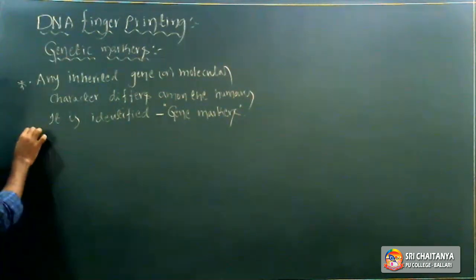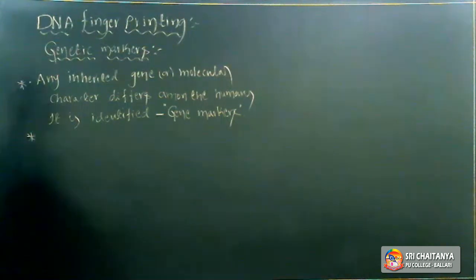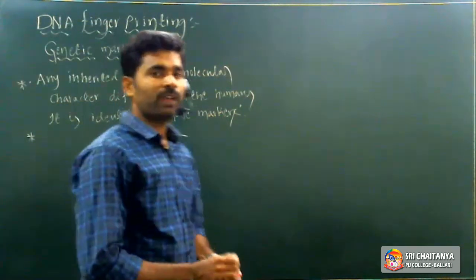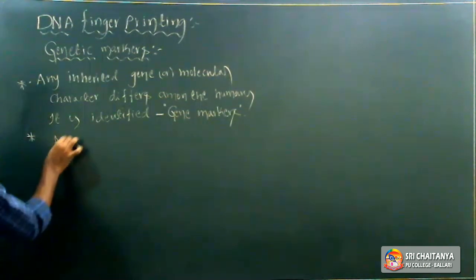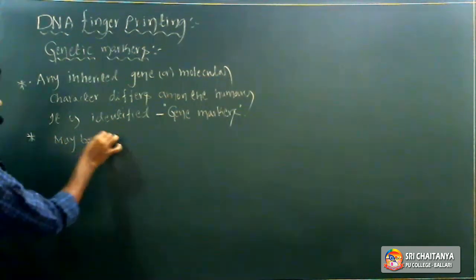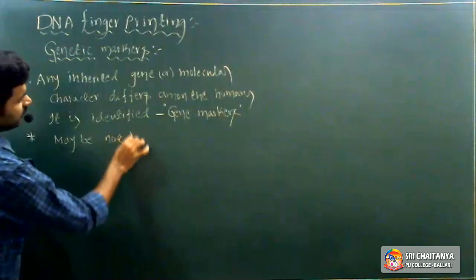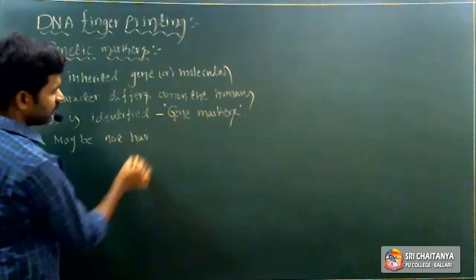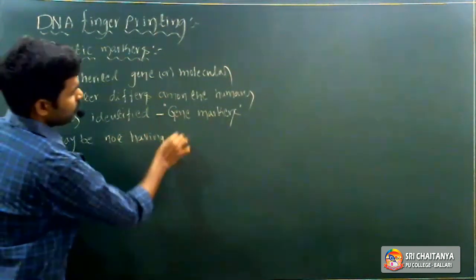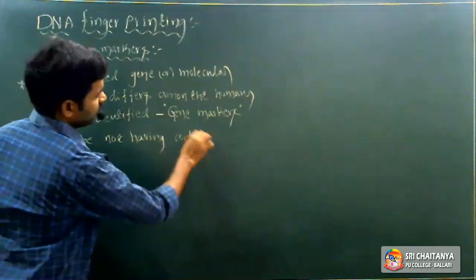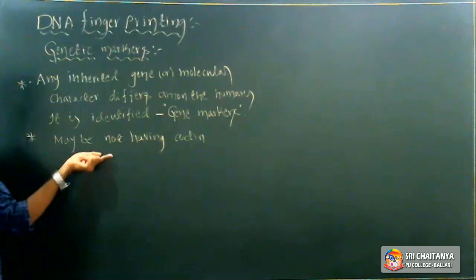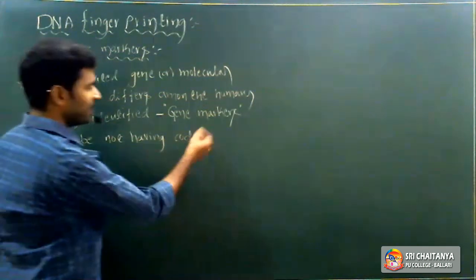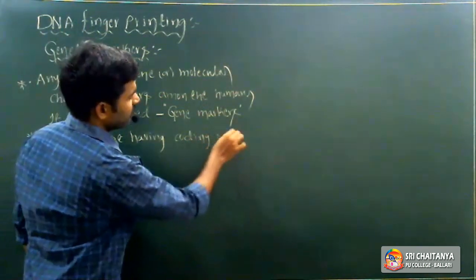Right? So gene markers do not code any protein. Genetic markers do not have any coding sequence.